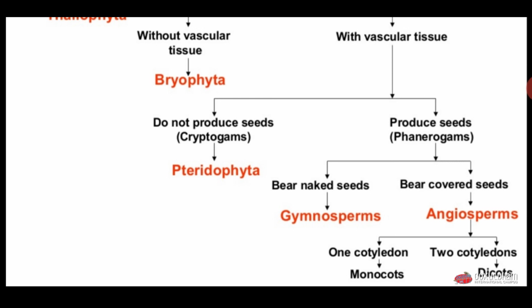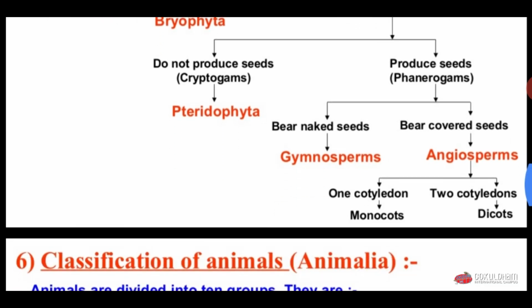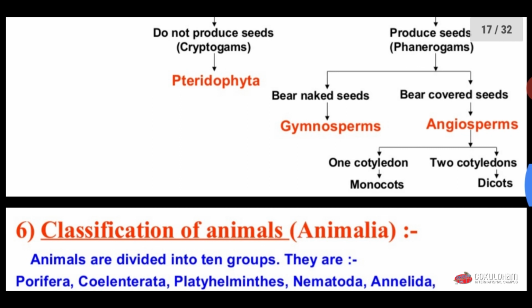First one is gymnosperm, which produces naked seed, and another one is the angiosperm, which produces seed under cover. Again, angiosperm divides into two groups. First one is monocot and second one is dicot. Monocots have one cotyledon and dicots have two cotyledons.